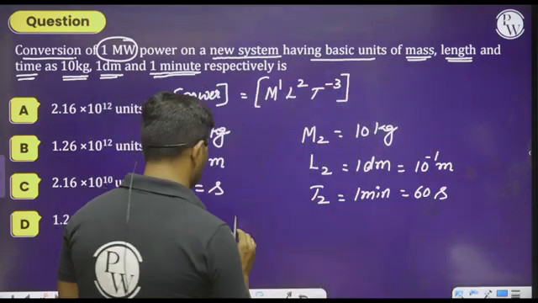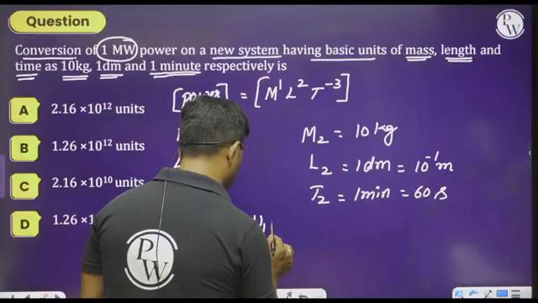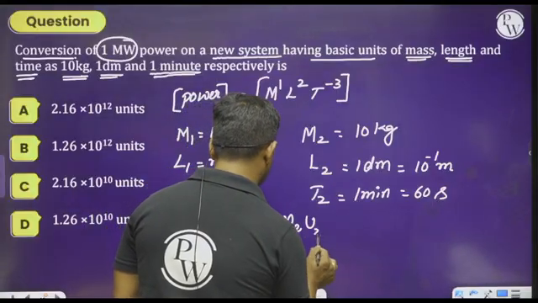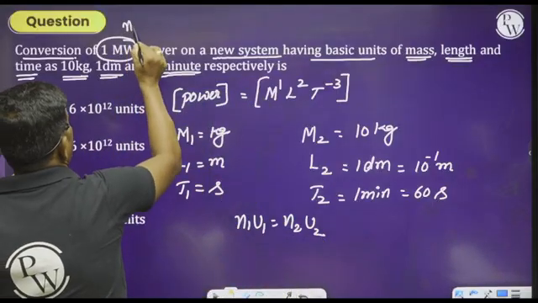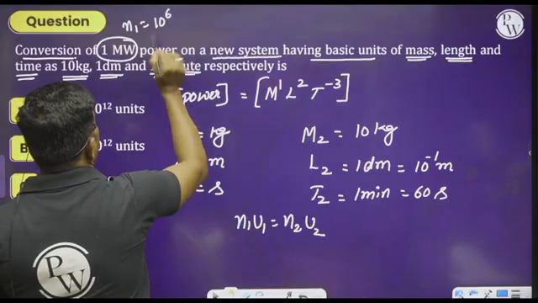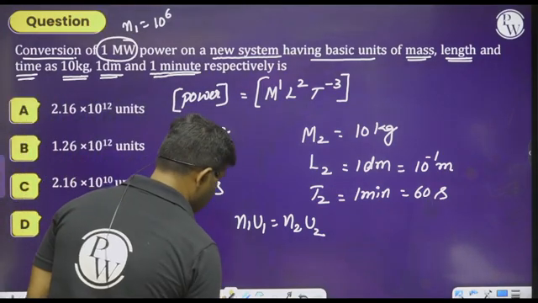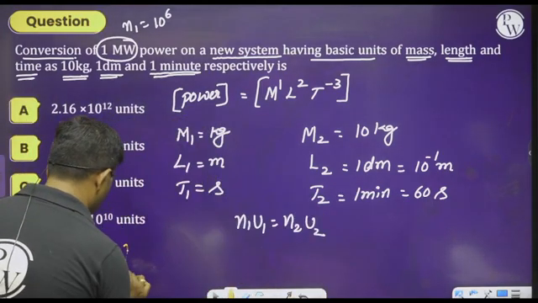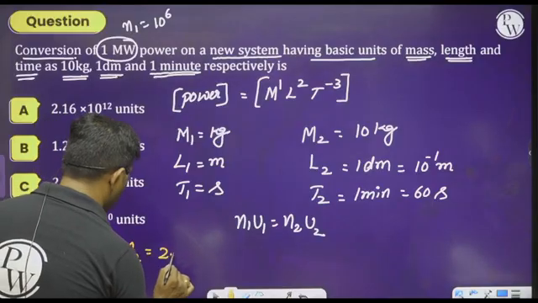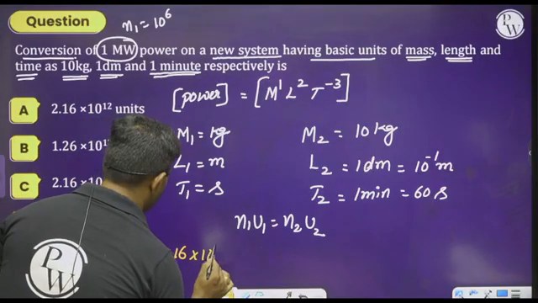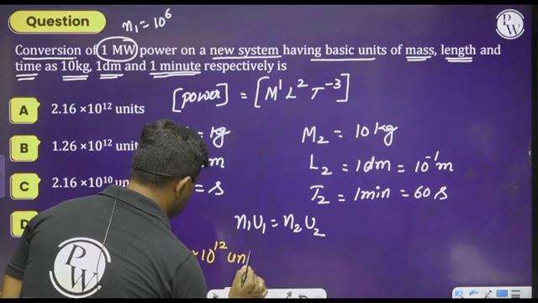So use the relation N1 U1 is equal to N2 U2. What is N1 here? N1 is 10 to the power of 6. Do the substitution and simplify this value, then definitely you will get the answer, as N2 will become equal to 2.16 into 10 to the power of 12 units.